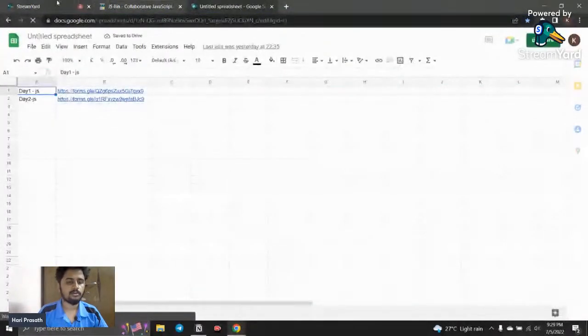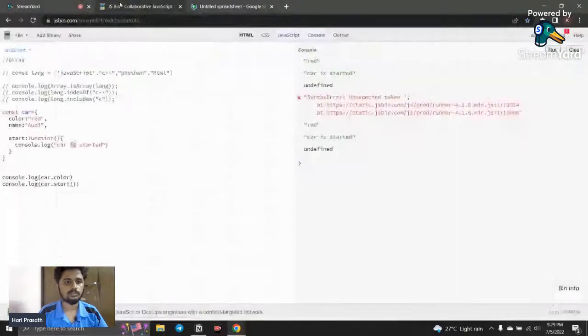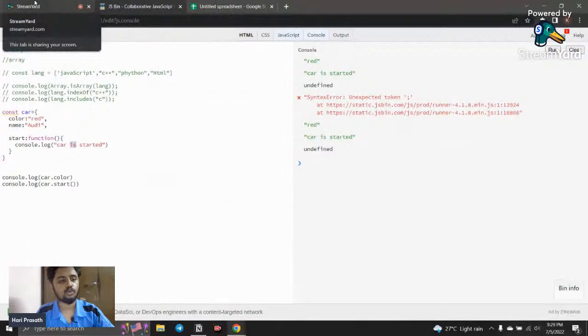So this is all about objects. Okay, so that's all for today. We're going to discuss loops and also a bit more about objects in the upcoming section.